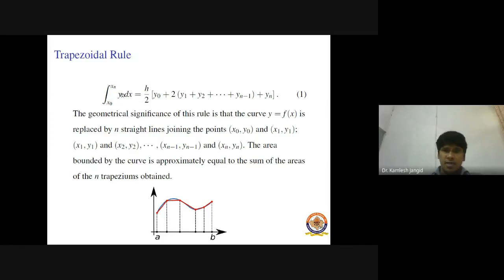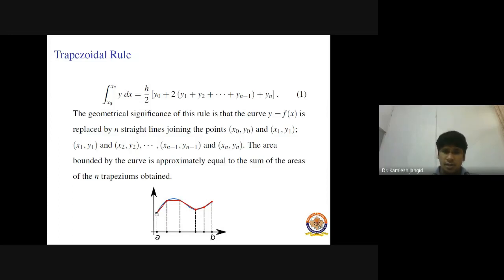And we replace our integrand in each subinterval by a straight line. It means suppose this blue line is our given curve of integrand y equals f(x), and we divide our range of integration x0 to xn into a number of subintervals. In each subinterval, we replace this blue curve y by a straight line joining the endpoints of the subintervals.